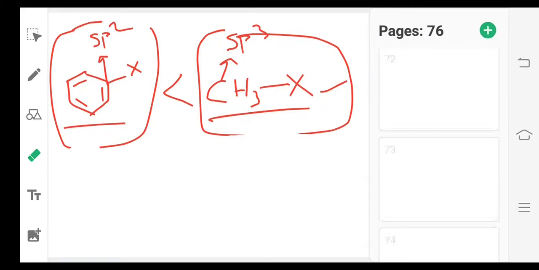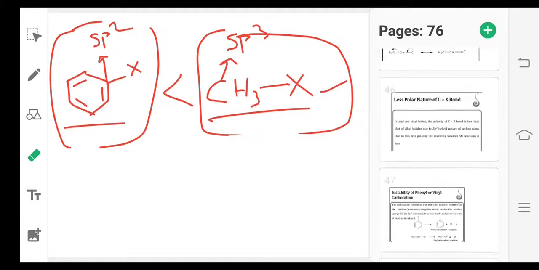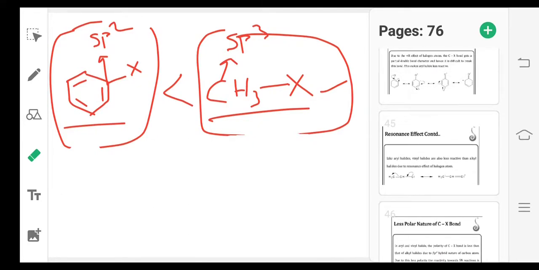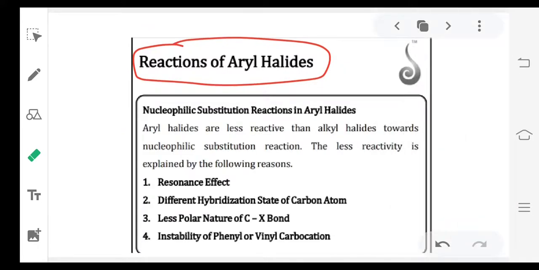So now, come to this part. What I said, aryl halides are less reactive than alkyl halides towards nucleophilic substitution reactions as well as electrophilic substitution reactions also.